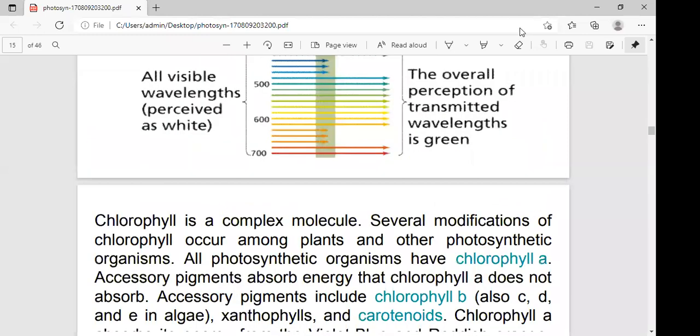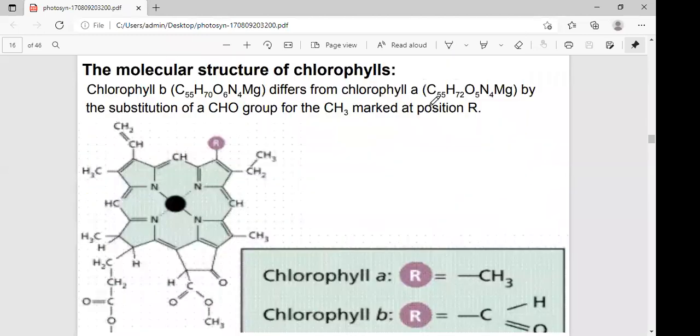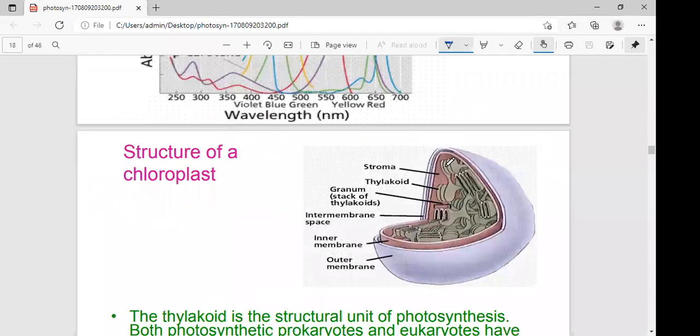See here, this one is the stroma. This is the most important in case a question is asked in the examination. What is the importance of the stroma? The stroma is enzyme-rich and involved with CO2 fixation. If asked where the CO2 fixation in the chloroplast happens, it is in the stroma. In that stroma, a number of enzymes are involved to fix the CO2. Next, embedded in the stroma, the thylakoids are present.